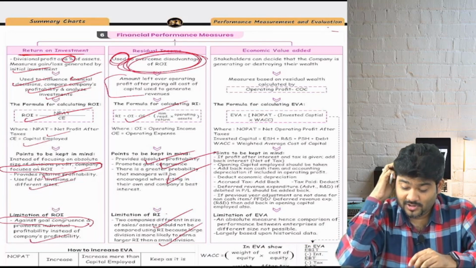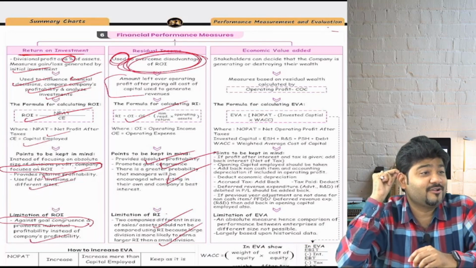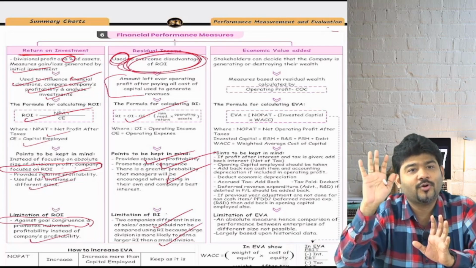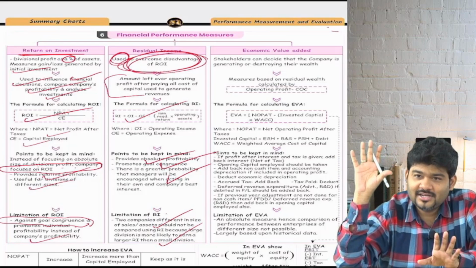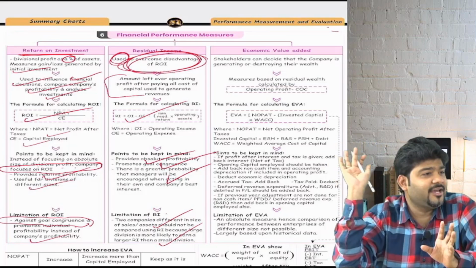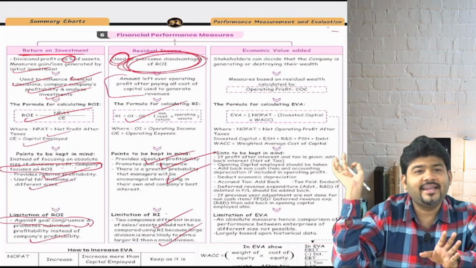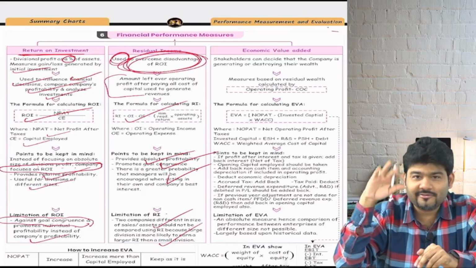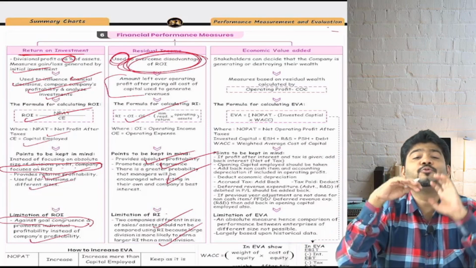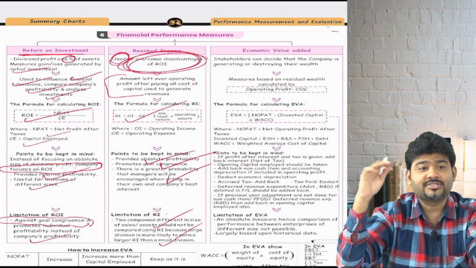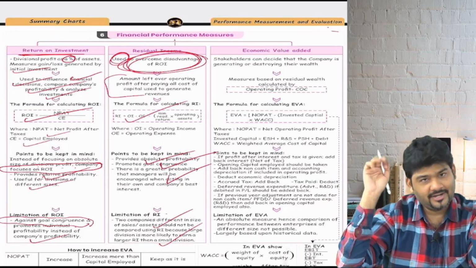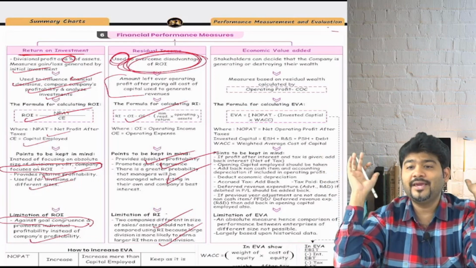So sir, now we will also have to learn 155 adjustments? No, for our exam purpose, ICAI has given some 5 to 6 adjustments. Just follow them and solve any question of EVA. Okay, so we will do all of those adjustments, which will help you to solve all the questions of economic value added, which we will solve and we will be through.